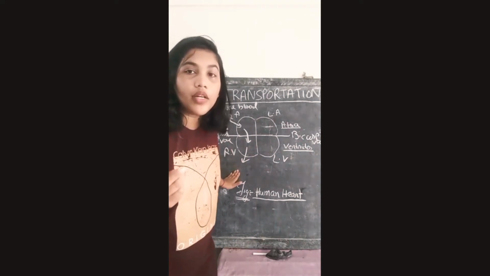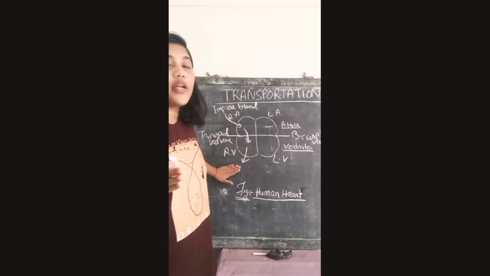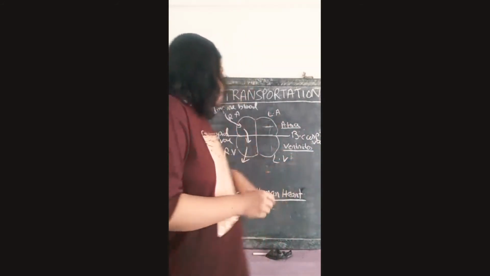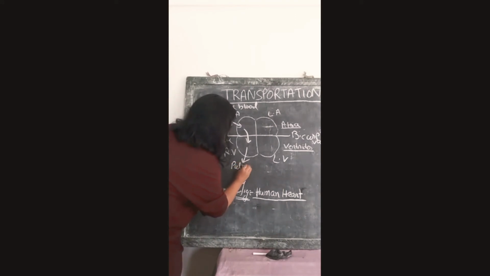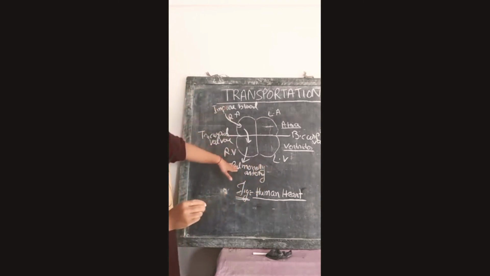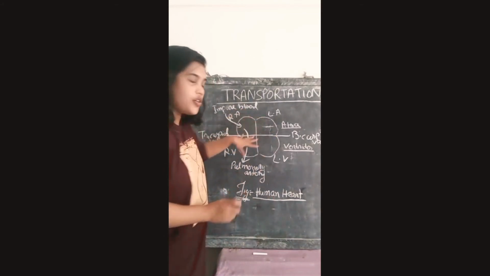Because among all the arteries, the pulmonary artery is the exception. It carries impure blood away from the heart